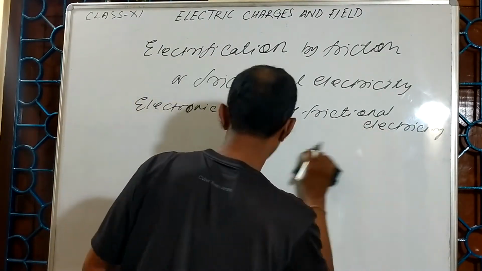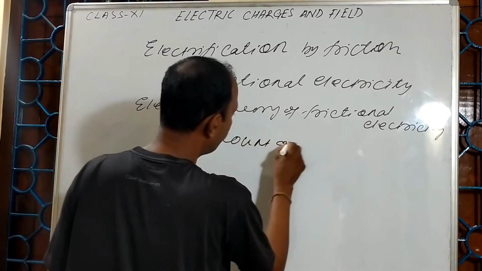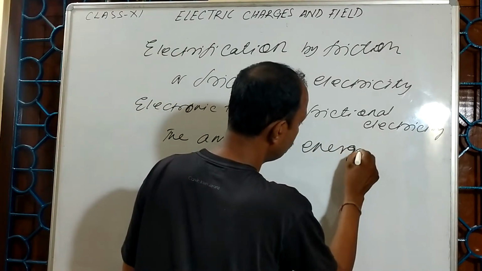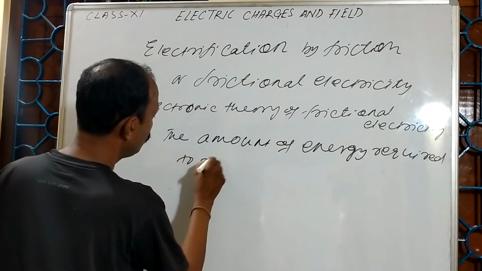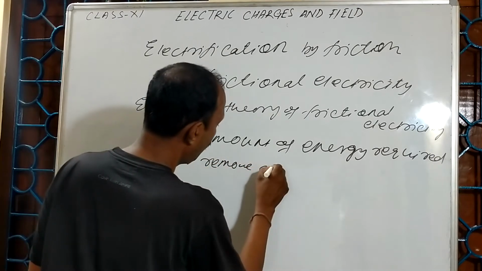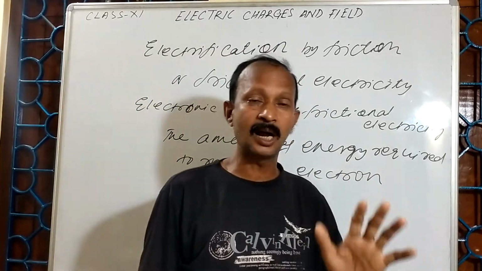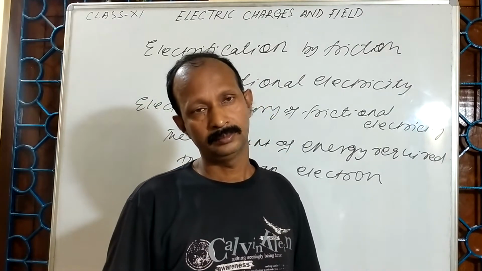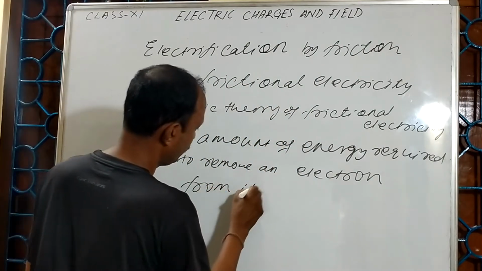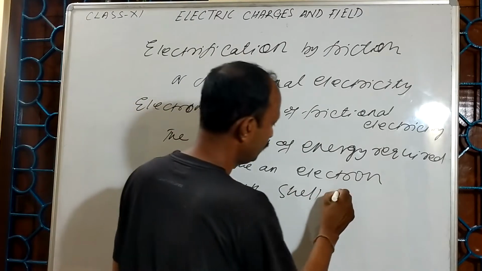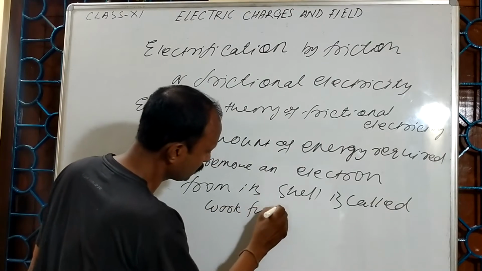The amount of energy required to remove an electron from its outer shell is called work function.